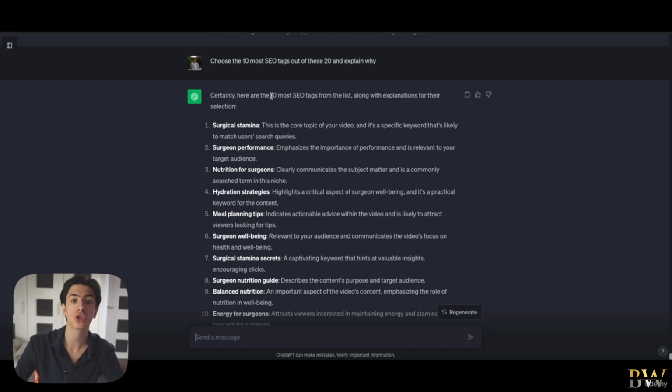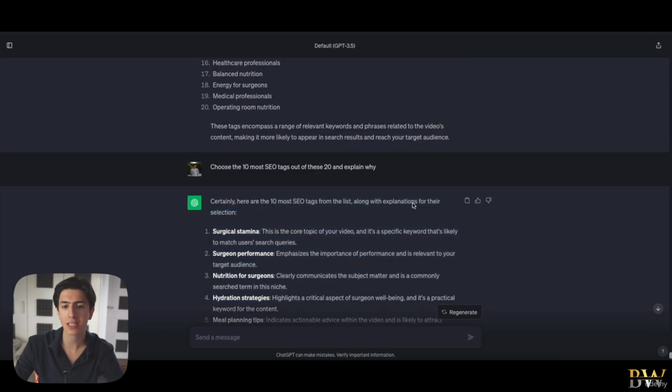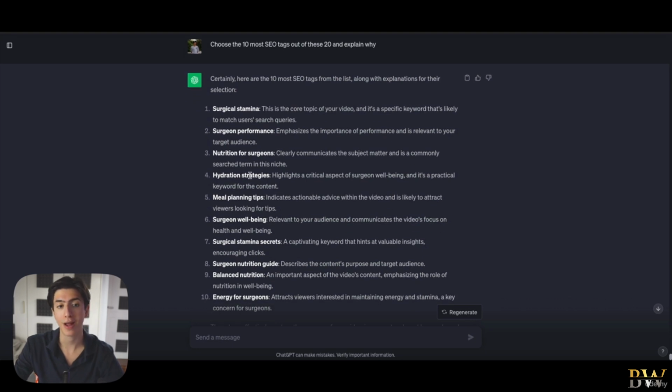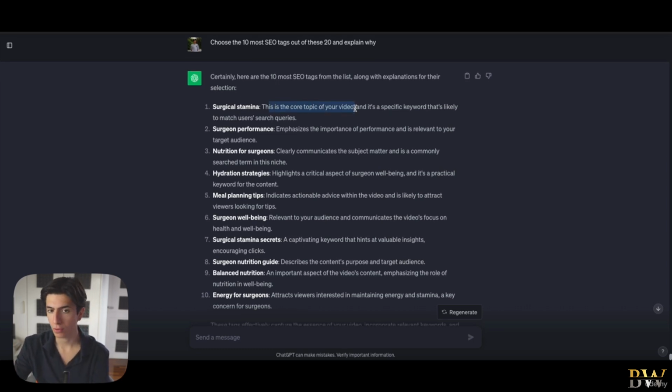So here are the 10 most search engine optimized tags from the list along with explanations for their selection. We got surgical stamina, surgeon performance, nutrition for surgeons, hydration strategies. Why is surgical stamina the most search engine optimized tag from this list? Because this is the core topic of our video, and it's a specific keyword that's likely to match the user's search queries.